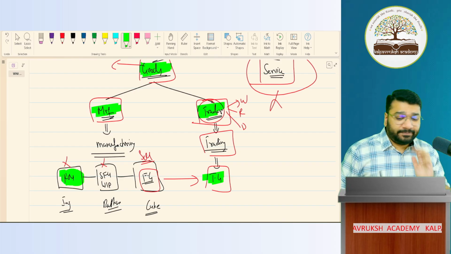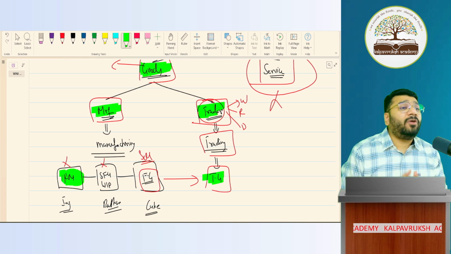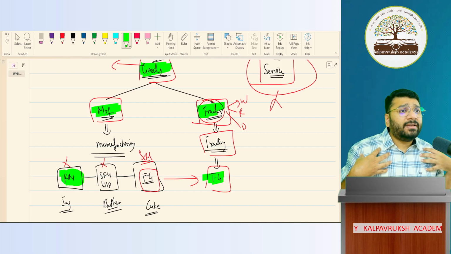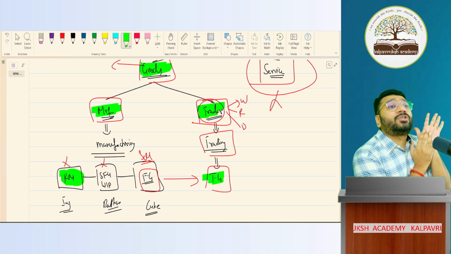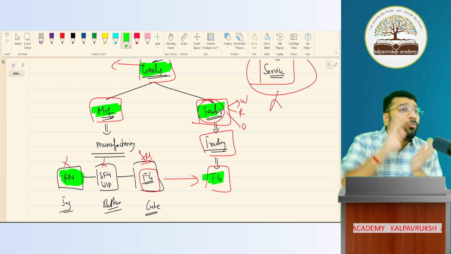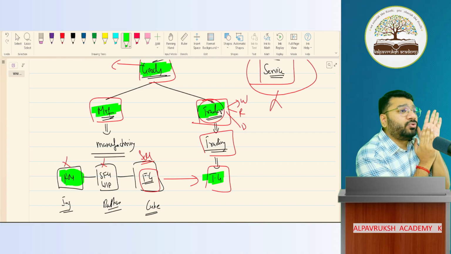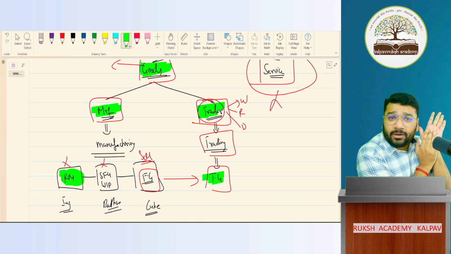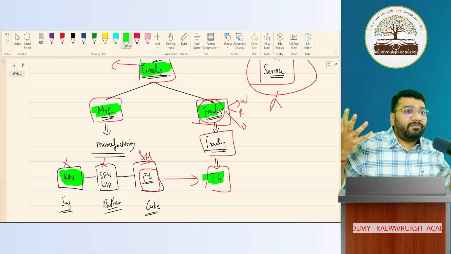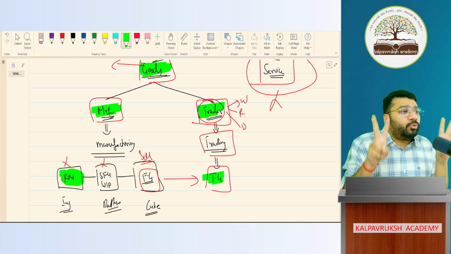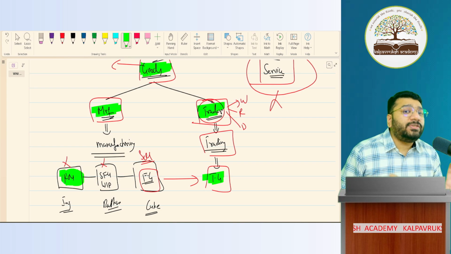Example I give you: stationery. I said last class, I purchased stationery. Can I physically touch it? Yes, technically it is goods. But in accounting, do we call it goods? No, because neither am I going to sell this stationery, nor use it as raw material. So it will not be called goods. I will call this just stationery expenses. Whenever in business I refer to the word goods, it means only two things: either I'm going to sell it or I'm going to consume it as raw material. Got it, not got it?